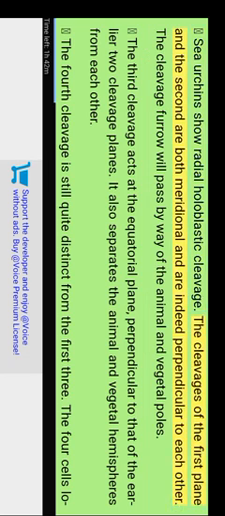The cleavages of the first plane and the second are both meridional and are perpendicular to each other. The cleavage furrow will pass through the animal and vegetal poles. The third cleavage acts at the equatorial plane, perpendicular to the earlier two cleavage planes. It also separates the animal and vegetal hemispheres from each other.